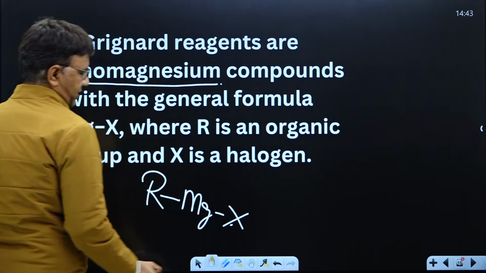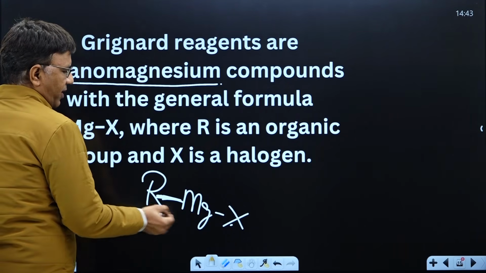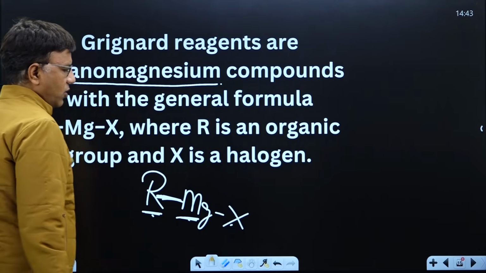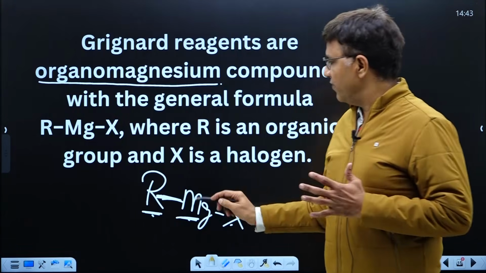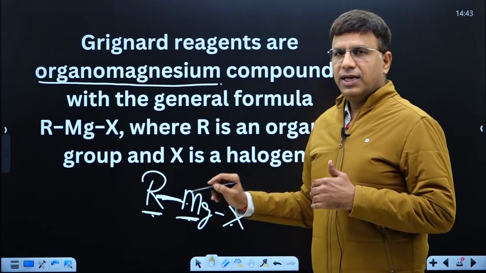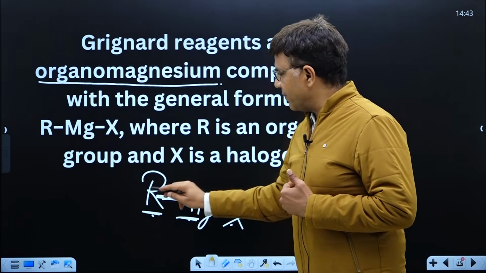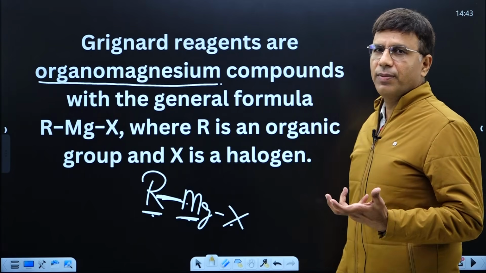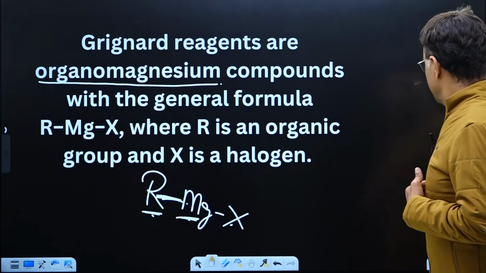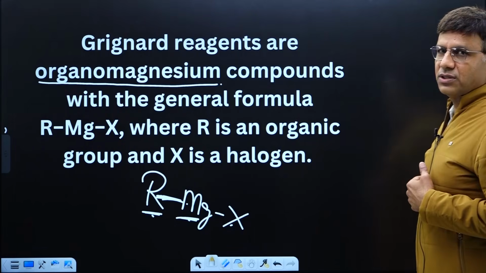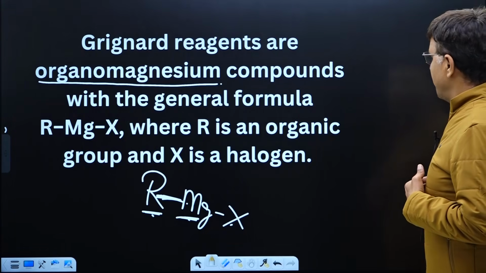In RMgX there is a bond between carbon and magnesium, therefore it is known as organometallic compound, and it is also known as organomagnesium compound. Got it? So write in your notes, Grignard is an organometallic compound.